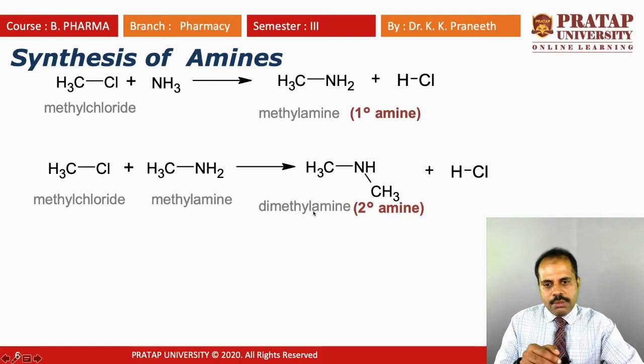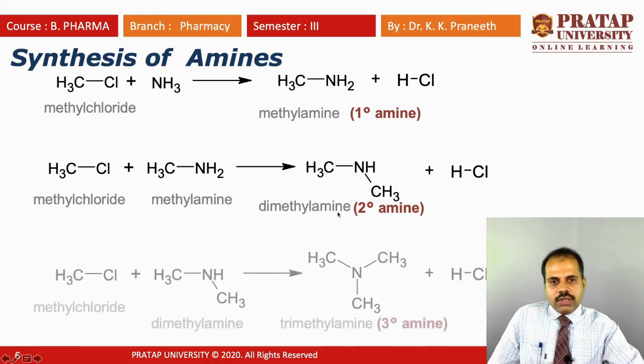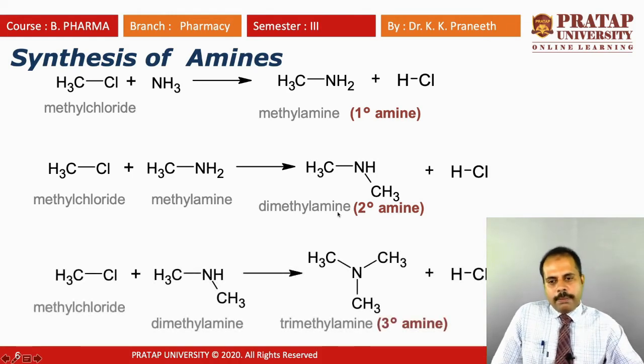The name of this is dimethylamine, because it contains two methyl groups, so di means two. Next we will see the synthesis of tertiary amine. Again, you start with the same starting material, methyl chloride. You can see this is the same. You only change here. Instead of ammonia, in the case of the secondary amine you changed to methylamine. And to prepare trimethylamine, you put this secondary amine here.